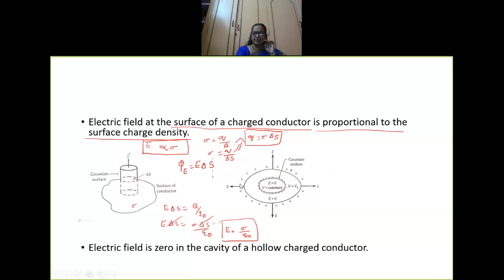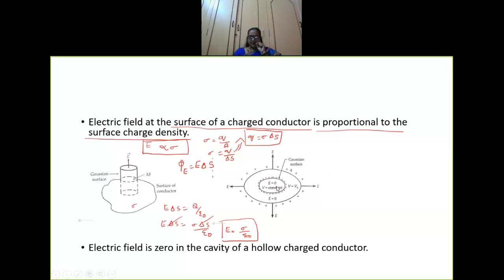What is happening here is that the charge is entirely on the surface, and this cavity is protected from any external charges. All this part is completely protected. This part is completely shielded. In this part you have no electric field, no charges, and the potential is going to be constant here.